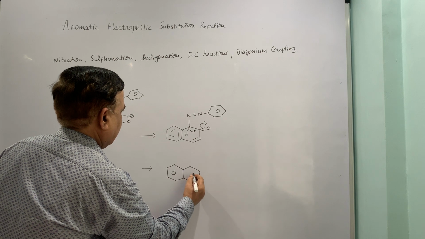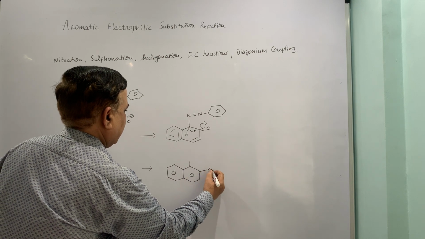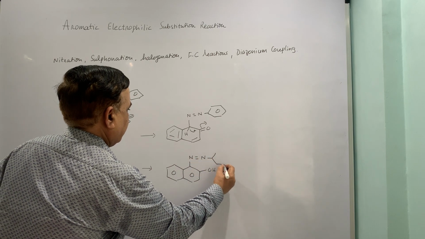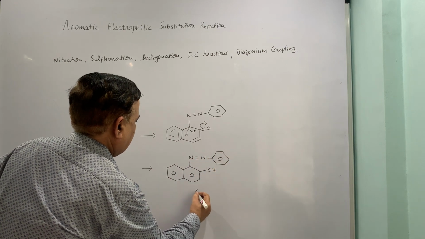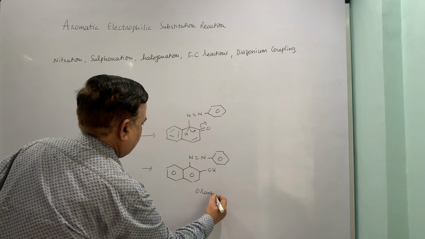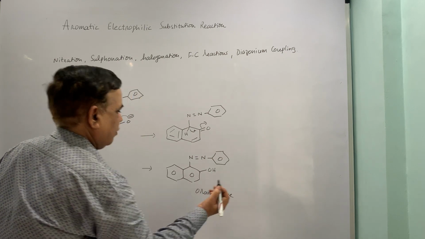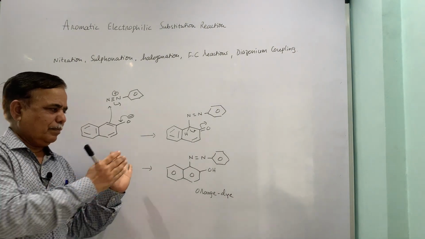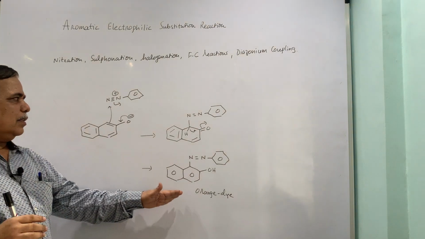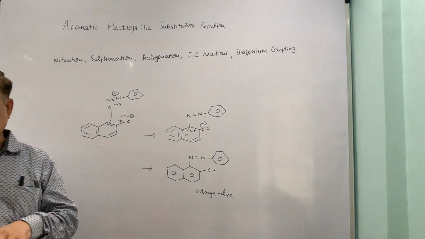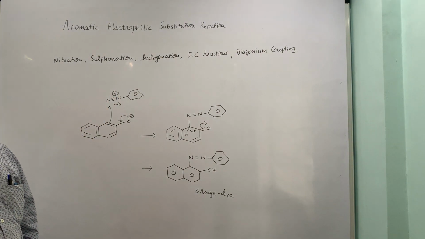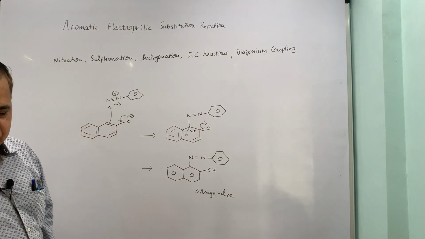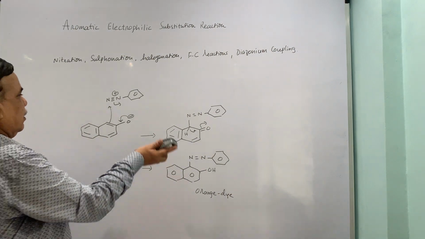I will just show the hybrid structure here. The phenol is restored and now this is your compound which is causing the color, and we say that an orange dye is formed. The moment this is formed, we say that a primary aromatic amine is there, or it has to be the reason behind this.